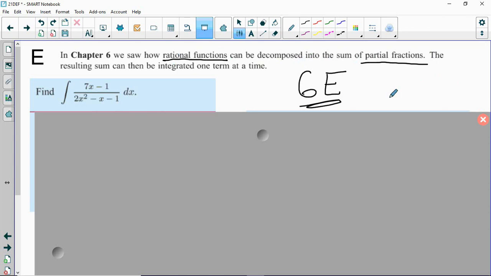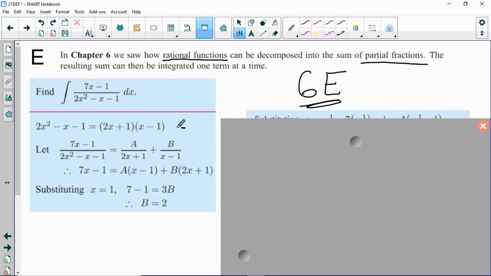Otherwise, let's move forward. So the idea here is that this integral, written as it currently is, is impossible to integrate. There's no easy technique that I could teach you to help us integrate this one, except to rewrite the function itself using, obviously, partial fraction decomposition. The denominator conveniently has two distinct linear factors, so we know that our original function is going to be equal to something over the first plus something over the second. We just need to figure out what the two somethings are.